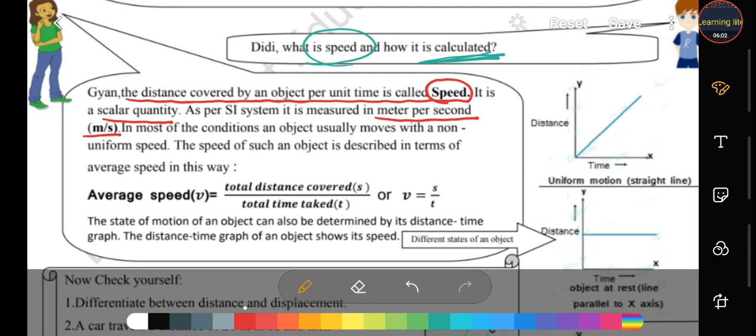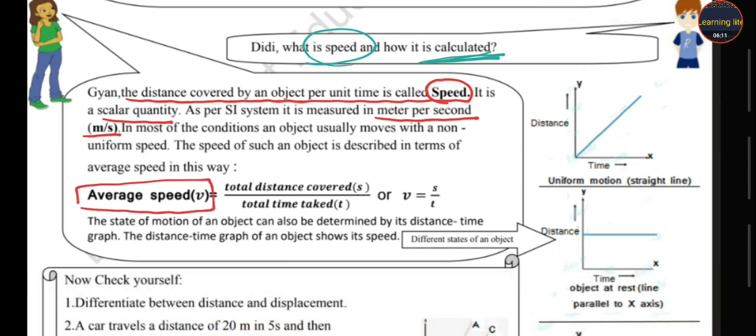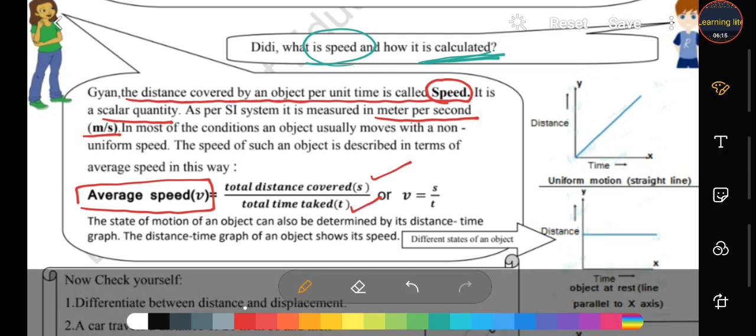Student, whenever any object moves different distances in different times, it means non-uniform motion, then we have to calculate the average speed. And what is the formula of average speed? Total distance covered upon total time.